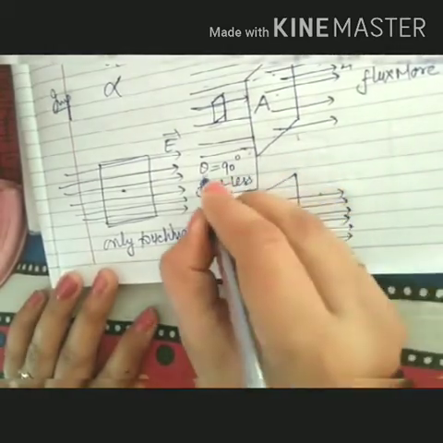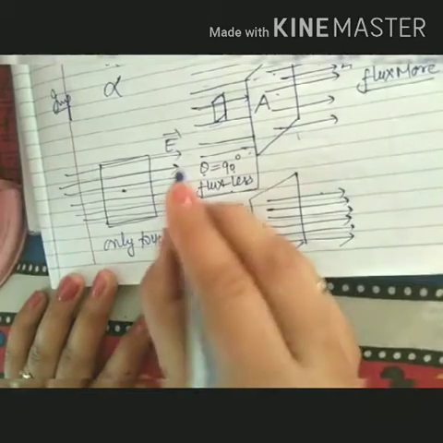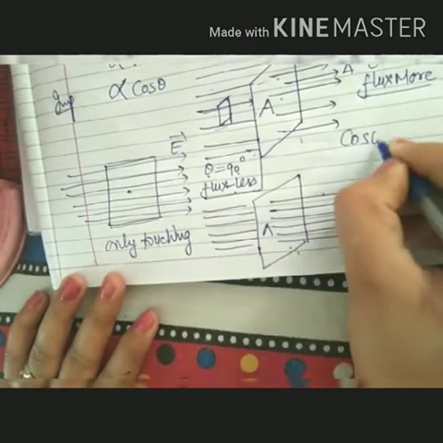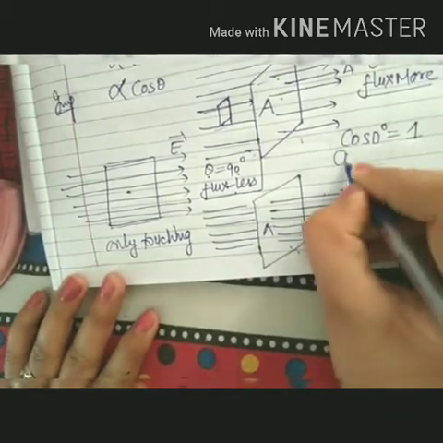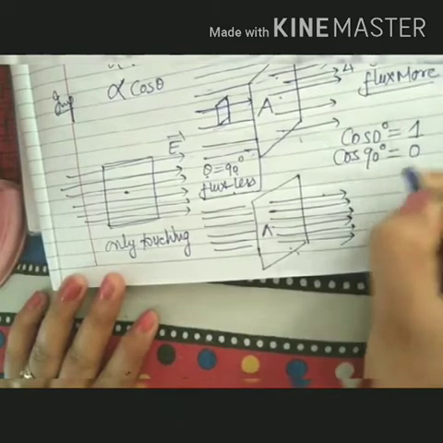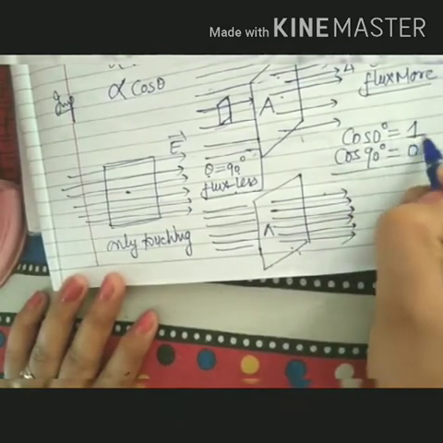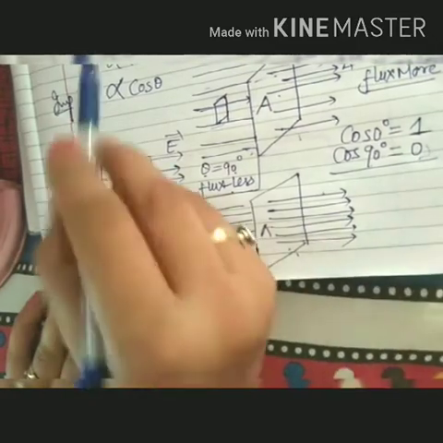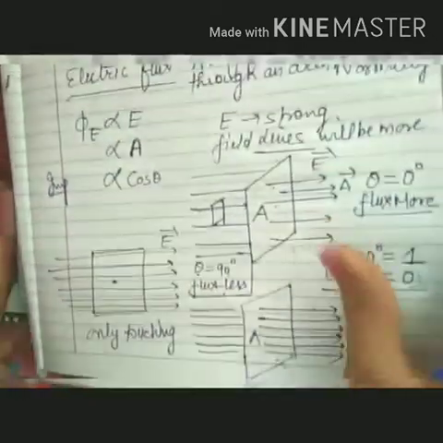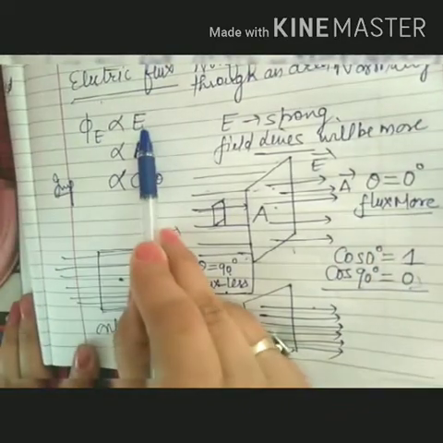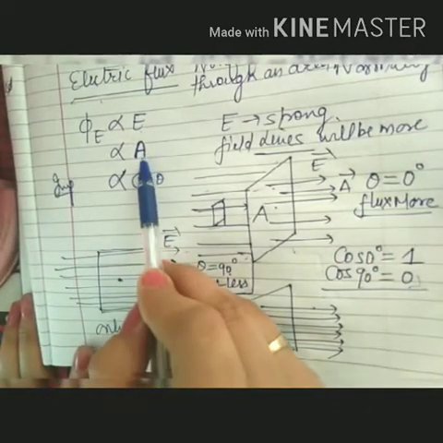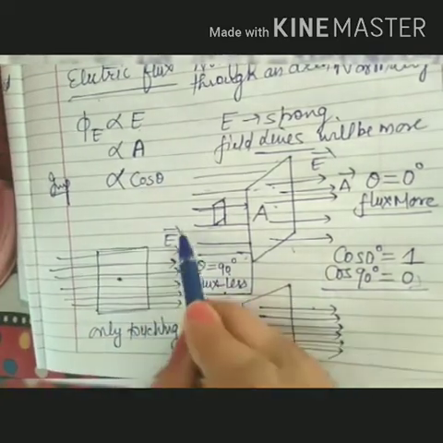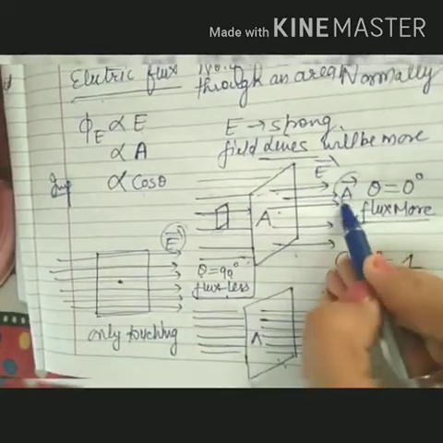As flux is less for 90 degree and more for 0 degree, so we will consider here cos theta, because cos 0 degree is 1 and cos 90 degree is 0. If angle is 0, then maximum answer, angle 90 minimum possible answer. From this we conclude that electric flux in a particular area depends upon the field in that area, magnitude and orientation, angle between electric field and area vector.